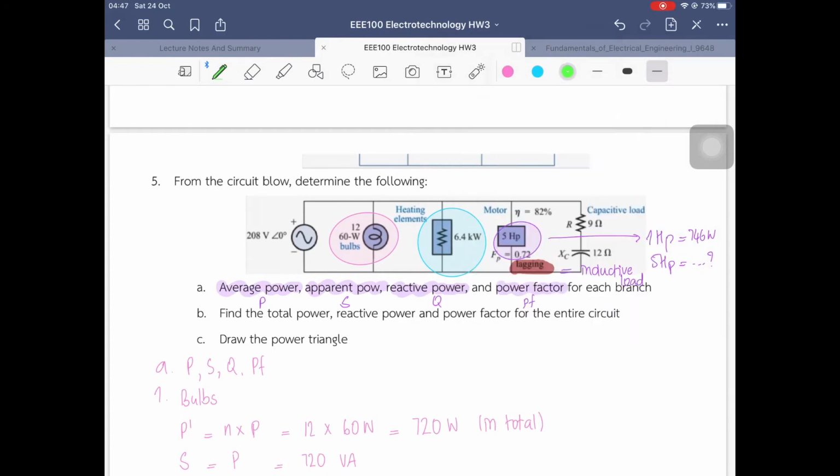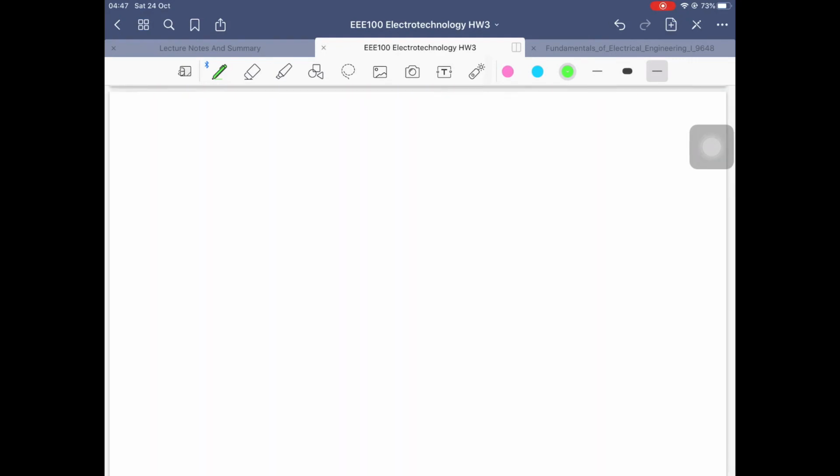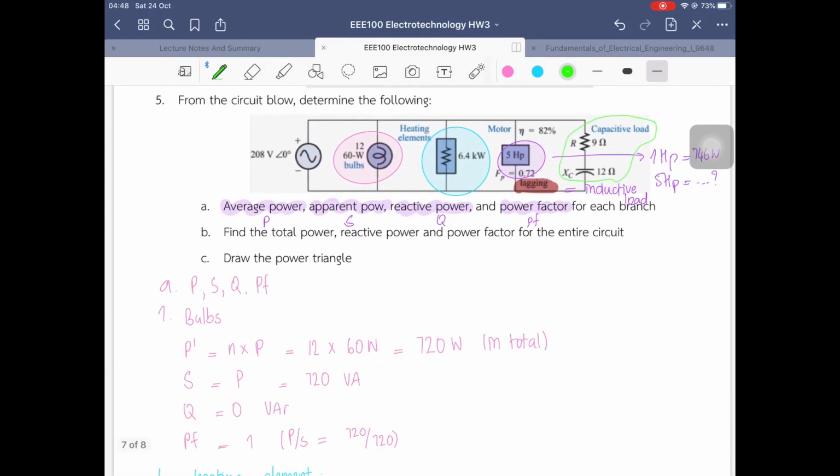So for the last part in the circuit, it is the capacitive load. This is the complicated part because we have R and we have the capacitor, the resistance and capacitor connected together. It's really giving a headache to calculate because it's not a direct method. So we have the capacitive load. I need to change the color to be darker so you can see it more clearly. As I said, a capacitive load has a negative Q, negative reactive power.